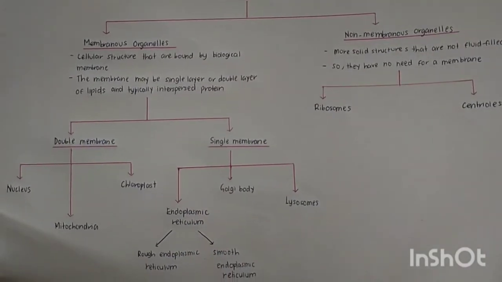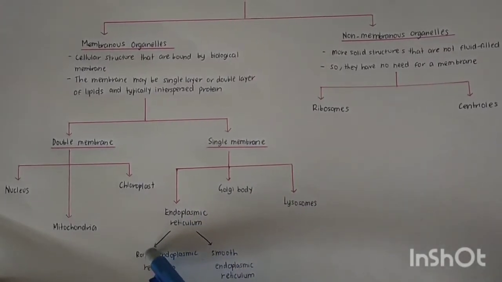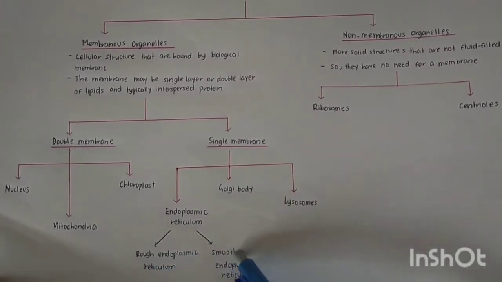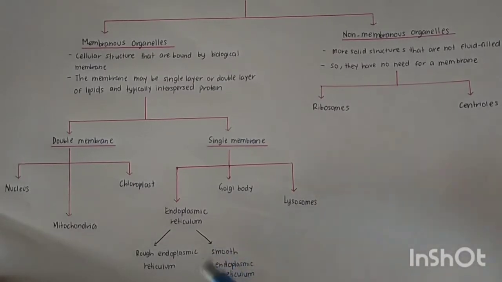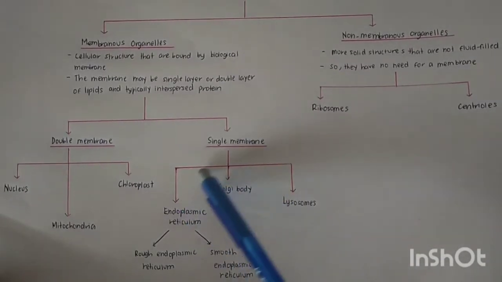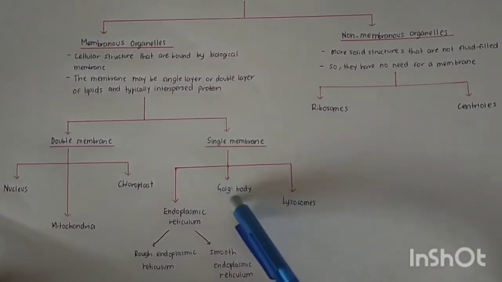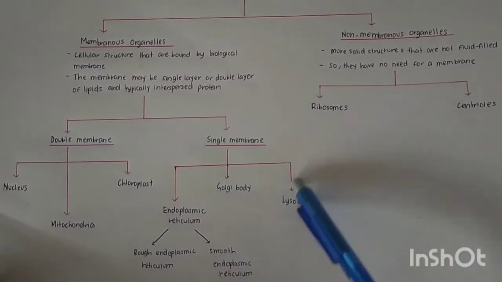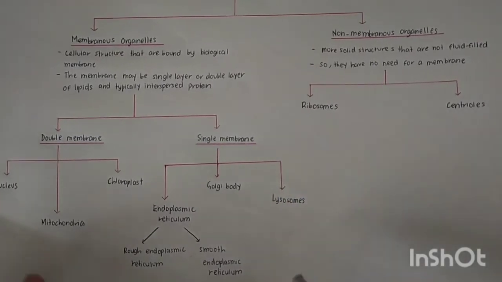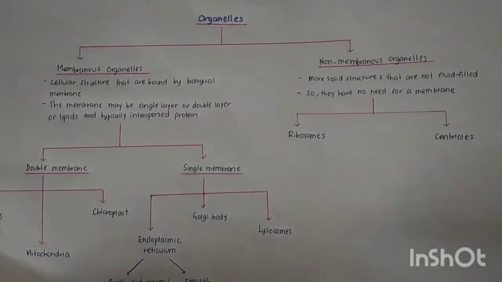You have to remember there are two types of endoplasmic reticulum: the first one, rough endoplasmic reticulum, and the second, smooth endoplasmic reticulum. The next single membrane organelles are Golgi body or Golgi apparatus, and another one, lysosome.